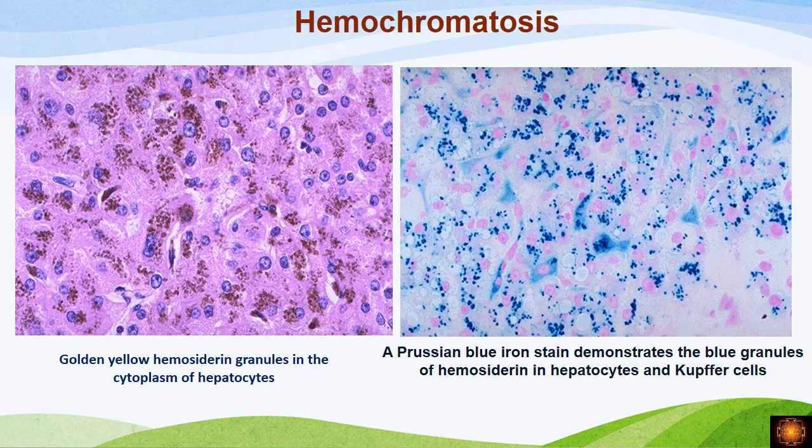And the special stain we use is the Prussian blue stain. We use Pearl's Prussian blue. So this is an H&E stain where you are seeing the hepatocytes, and in the hepatocyte cytoplasm you are seeing this brown pigment. This pigment is nothing but the hemosiderin which is deposited. Now when we do the iron stain, that is Pearl's Prussian blue, all this hemosiderin turns out to be blue. Now we see it in the hepatocytes and also in the Kupffer cells.